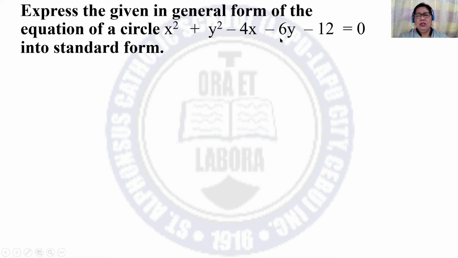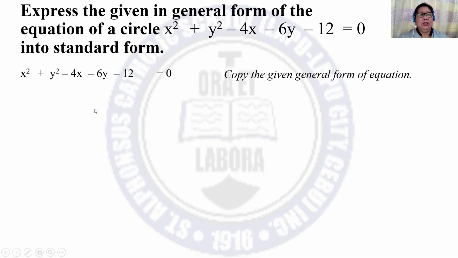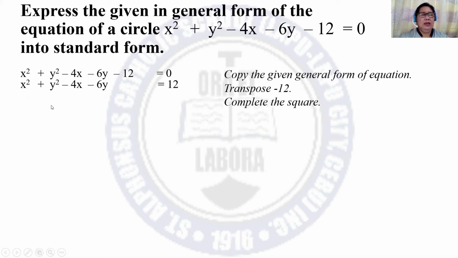And this is the general form of the previous slide. So we have to go back to the original given standard form. First, copy the general form of the equation, and then you transpose negative 12. And then we have to complete the square.